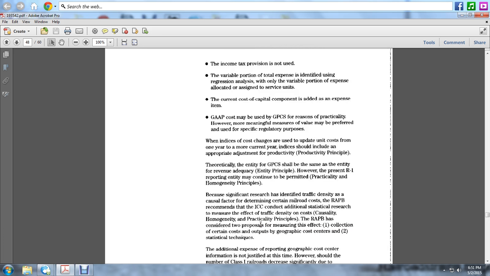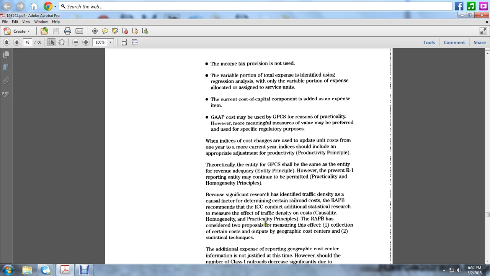When indices of cost changes are used to update the unit cost from one year to the more current year, the indices should indicate the appropriate adjustment for productivity. The productivity principle. Theoretically, the entity of the general purpose costing system shall be the same as the entity for the revenue adequacy entity principle. However, the R-1 reporting entity may continue to be permitted by the practicality and homogeneity principles. Because significant research identified traffic density as a causal factor in determining certain railroad costs, the Railroad Accounting Principles Board recommends that the Interstate Commerce Commission conduct additional statistical research to measure the effect of traffic density on cost, under the causality, homogeneity, and practicality principles.